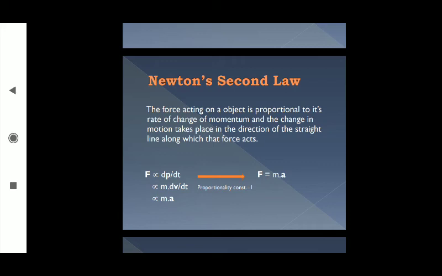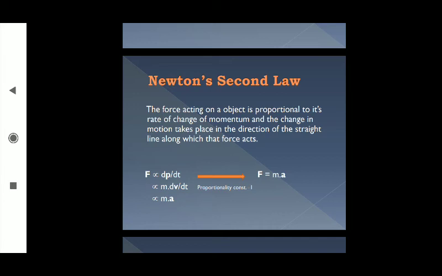Now another thing to mention here is the line of direction of the force. This force is the total force, the summation of F that we talked about in the first law of Newton. There may be multiple forces acting on the object, so the resultant force has some direction, and here we are talking about that force.